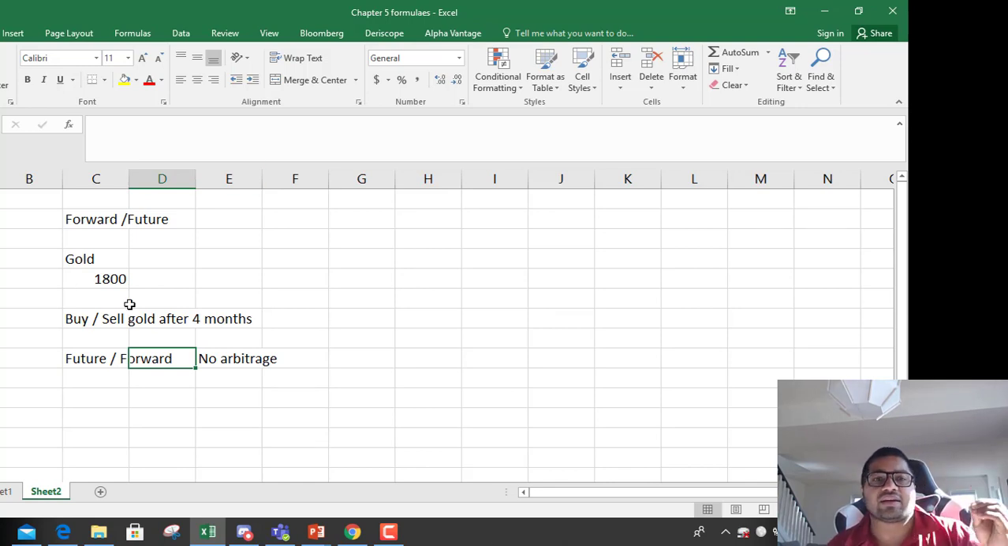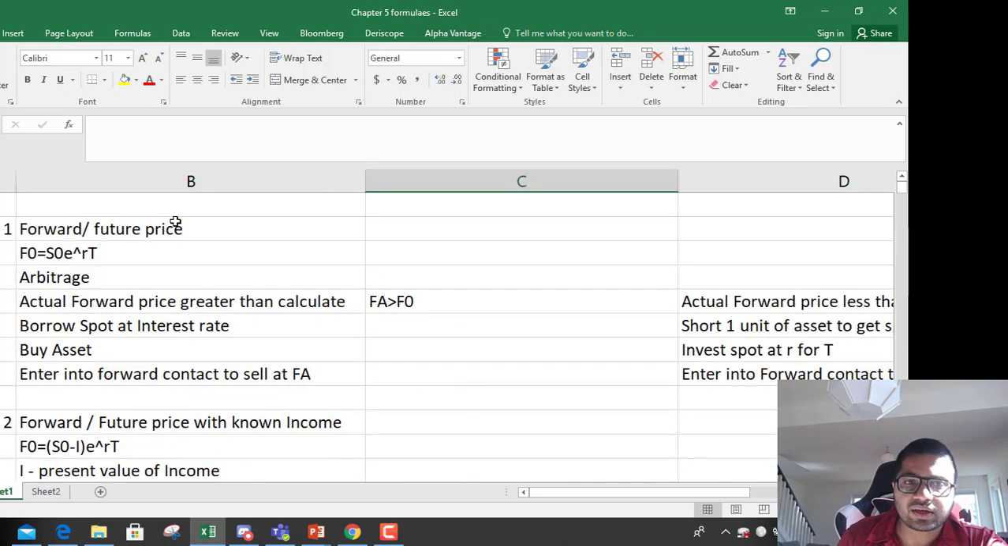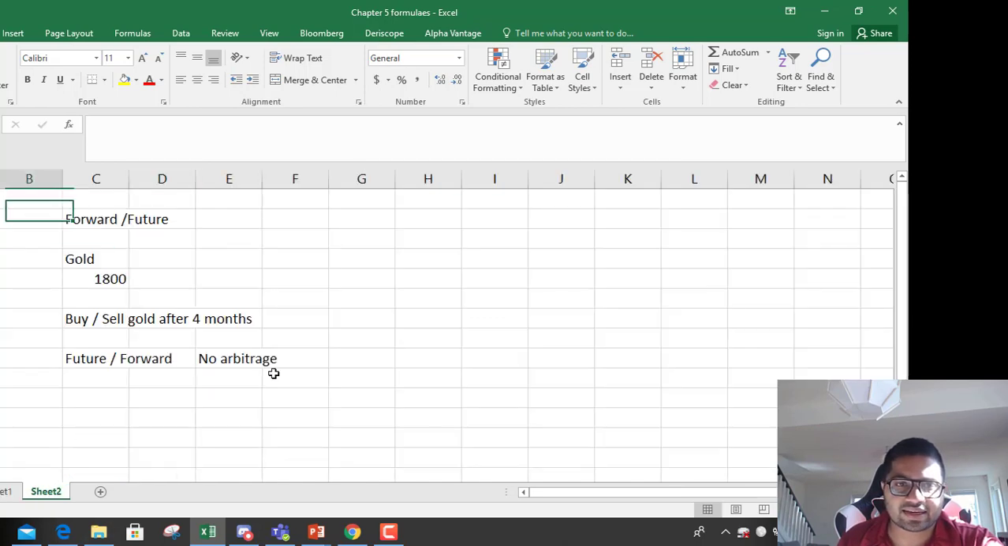So once again, what are forward and future prices? They are prices you expect to buy or sell the asset at in the future, and they are derived using the concept of no arbitrage. Now, the first and easiest example is what is the forward price if spot, the risk-free rate and T are given. Let's take an example here.